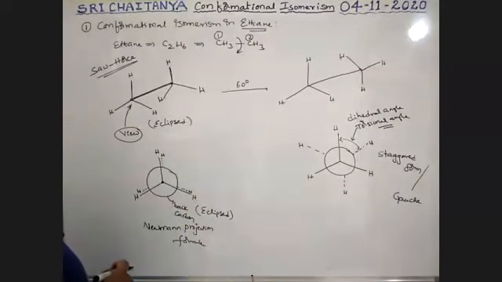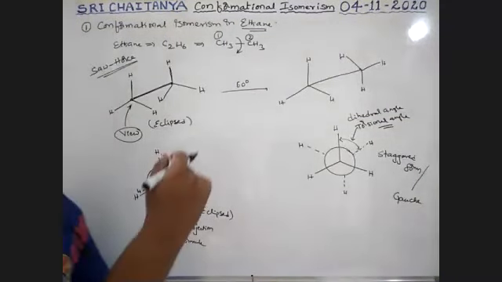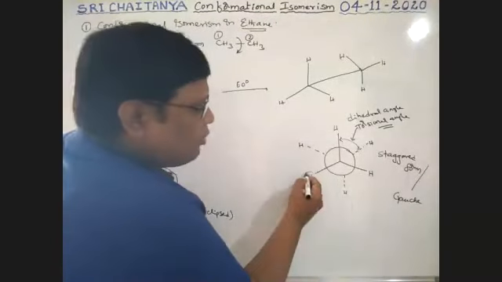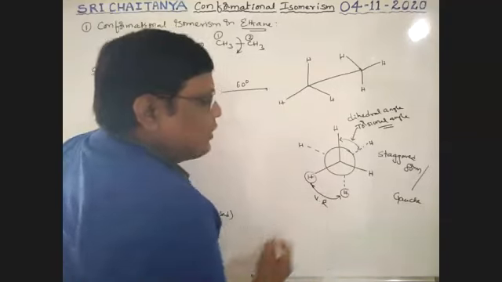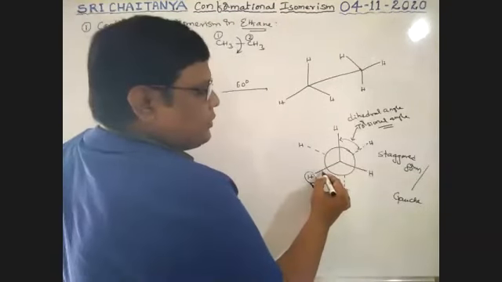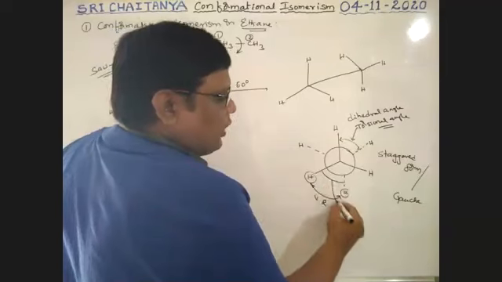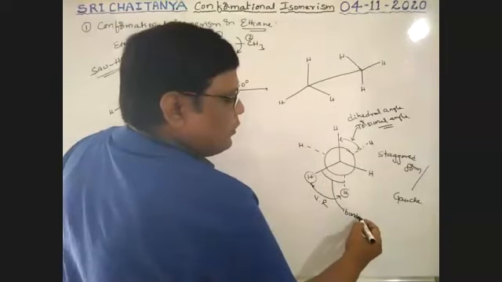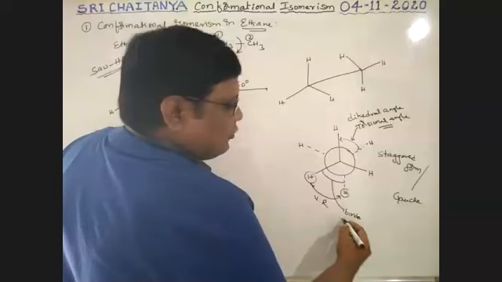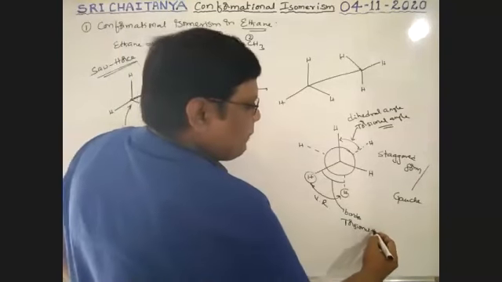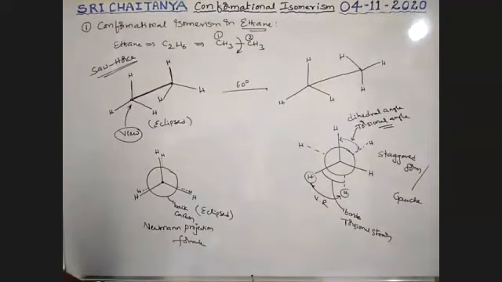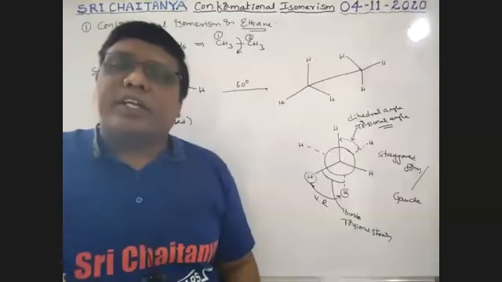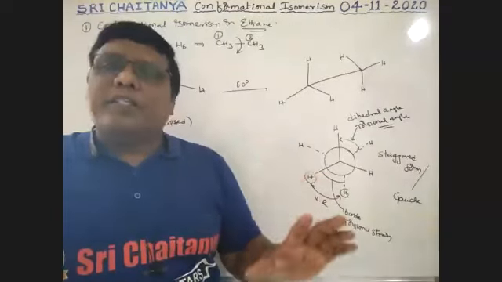Okay. So because of this hydrogen and hydrogen, these two repulsions are van der Waals repulsions. Because of those two bonds, that is called the torsional strain. So these two hydrogens, because of the groups, are van der Waals repulsions. Boys, is all this clear?